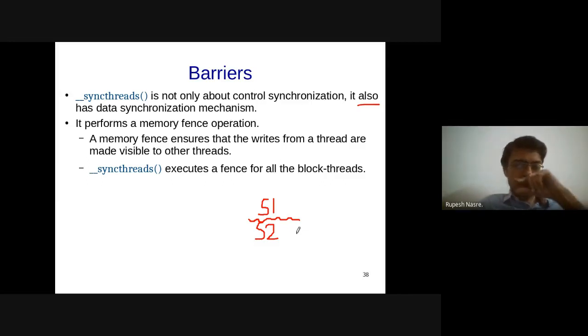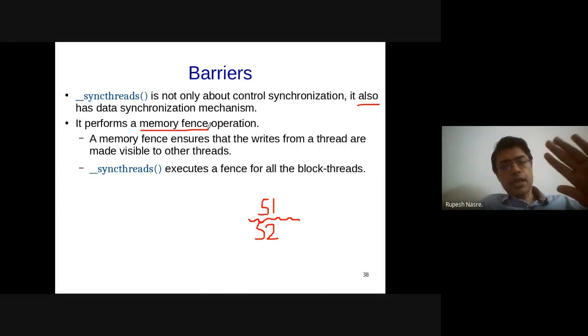Right? It might look very natural, but I think as we go along, things will become clearer. This effect, that I am going to write to some memory location and its effect should be visible to other threads, is ensured using something called a memory fence operation. So with a memory fence, I am writing to some memory location and it might get cached, and that is okay.